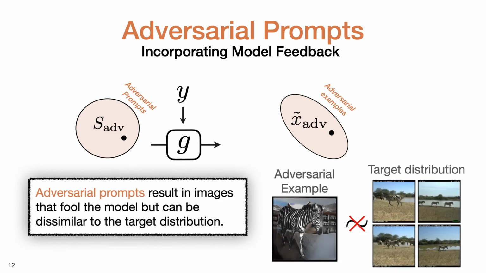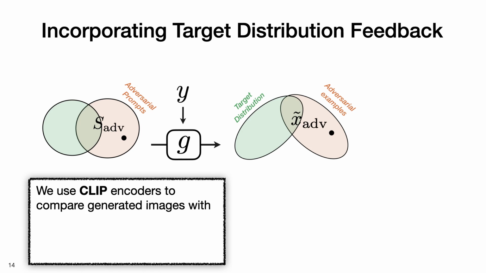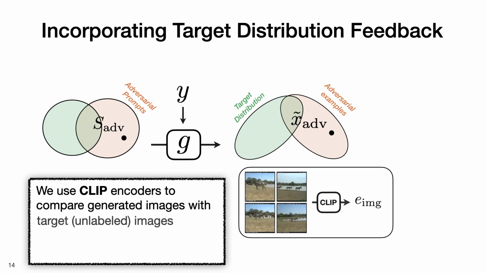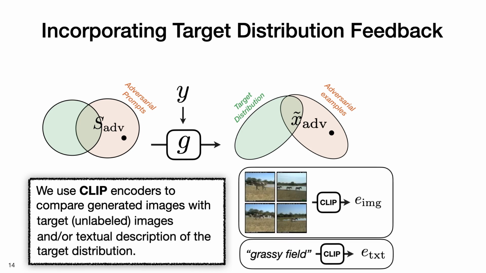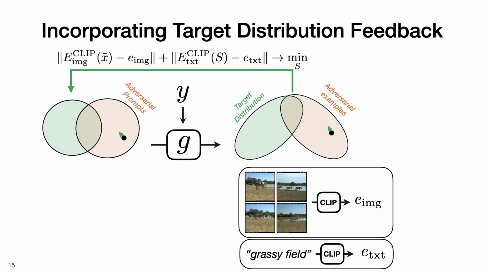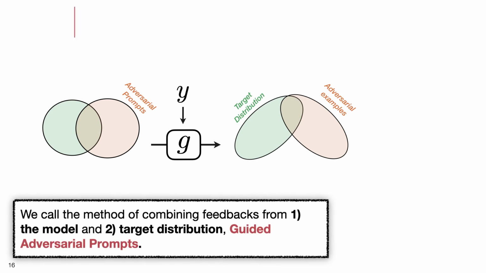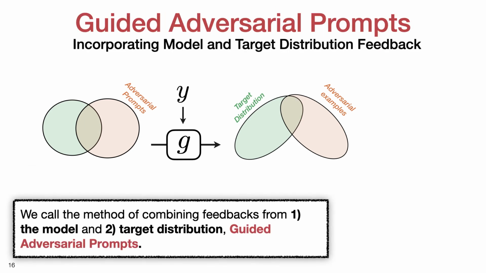Adversarial prompts result in images that fool the model but can be dissimilar to the target distribution. We therefore introduce another feedback mechanism to guide the generations towards a given target distribution. We use CLIP encoders to compare generated images with unlabeled target images and/or a textual description of the target distribution. We call the method using only the guidance mechanism guided prompts. We can then combine feedback from both the model and target distribution to get guided adversarial prompts.